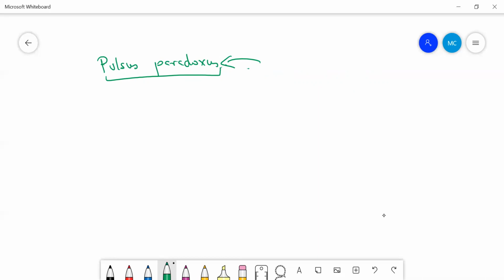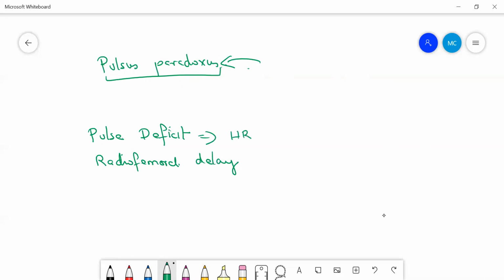Just a little bit more information. Some of the things which you need to know. What is pulse deficit? And what do you understand by radiofemoral delay? What do you understand by pulse deficit? Pulse deficit means when the heart rate is more than the pulse rate. This situation is called the pulse deficit. Okay. And what do you understand by radiofemoral delay?